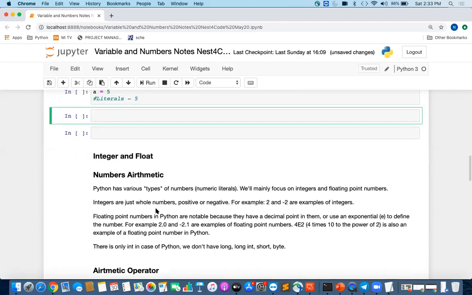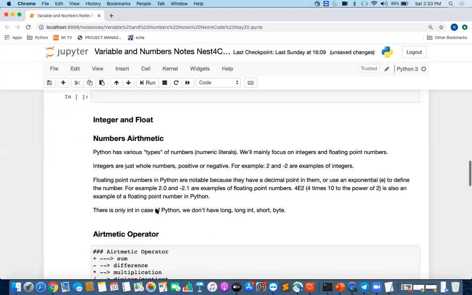In Python we have integers, which are whole numbers, negative and positive, and floating point numbers. They have a decimal point in them, like 2.0, 2.1, and they can also have exponential values like 4e2. And in Python we don't have long int, byte, or short. There's just int, unlike C or other languages. So we'll see why we just have int and how it suffices.